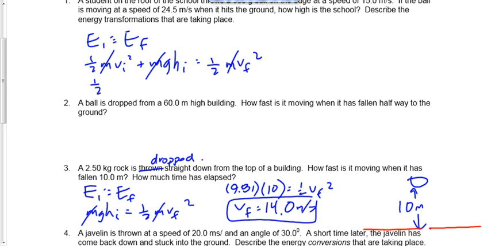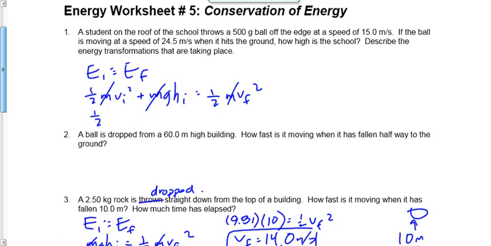1/2 of the initial speed, that's 15 squared. We don't know what the initial height is, but that's what we're trying to find, right? How high the building is. VF is 24.5. Notice we're plugging numbers in before we rearrange this time. This is about the only time that I suggest you do that, but I think it is useful this time.